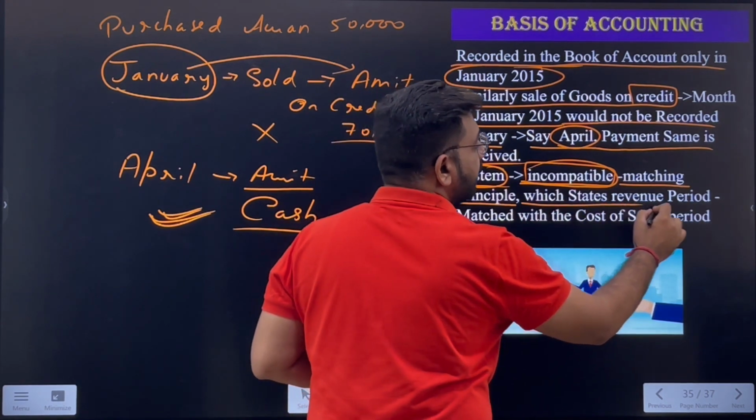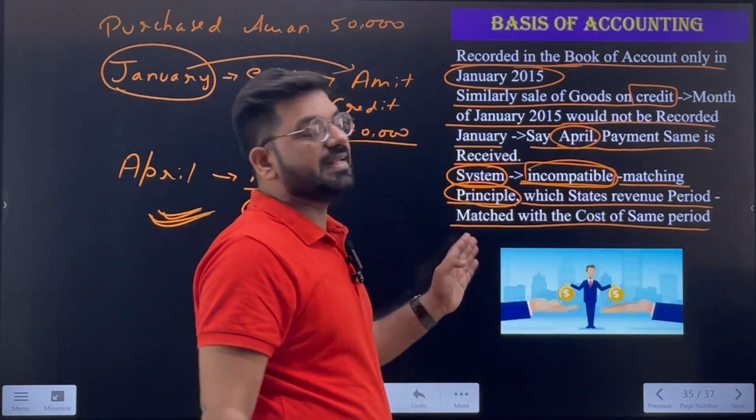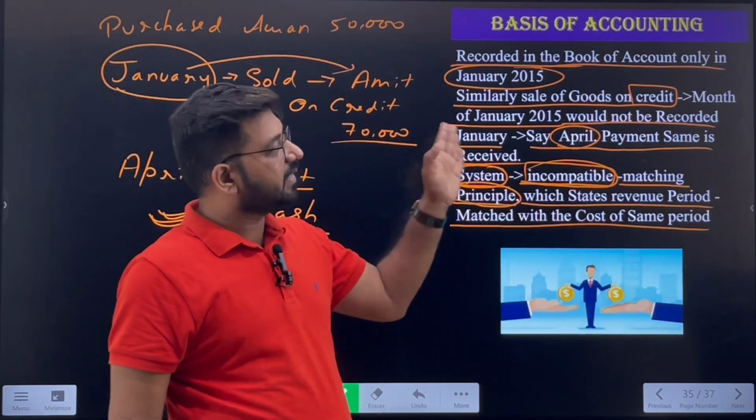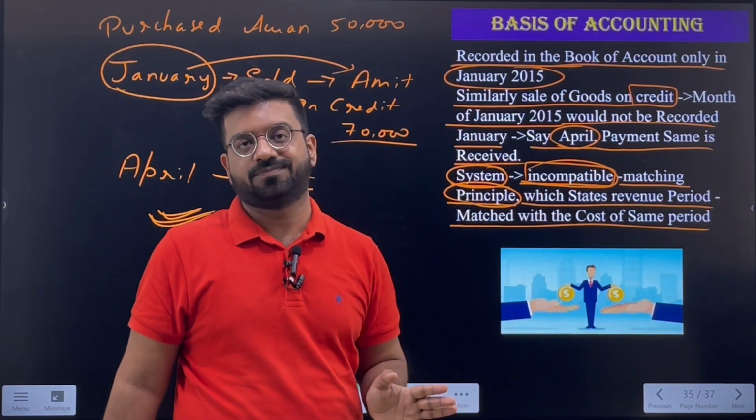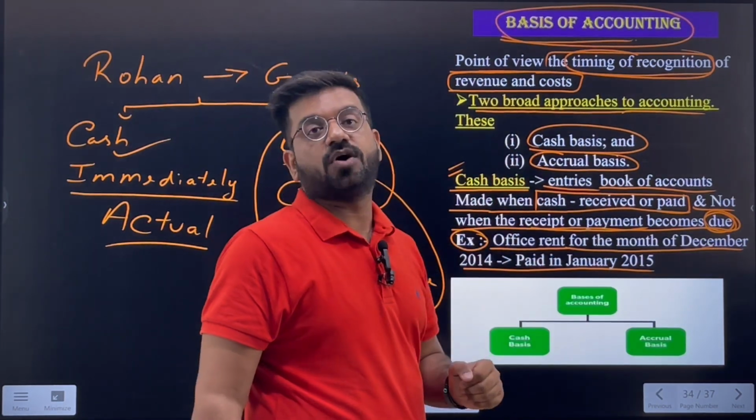Now, as we all know, the matching principle simply states that the revenue for which period is being earned, the expenses should also concern the same period of time. Both expenses and income should be of the same month, the same period. It should be recorded for the same period itself. So this lacks the principle of matching. That's why this accounting is not recommended at all. So this was the explanation for the cash basis of accounting.